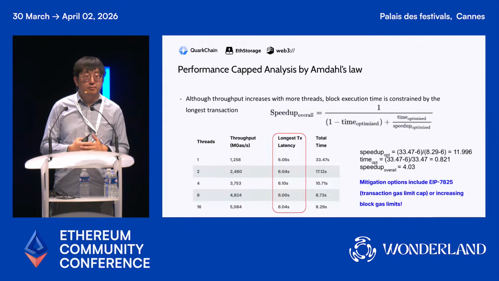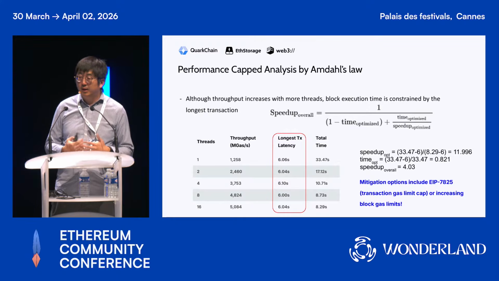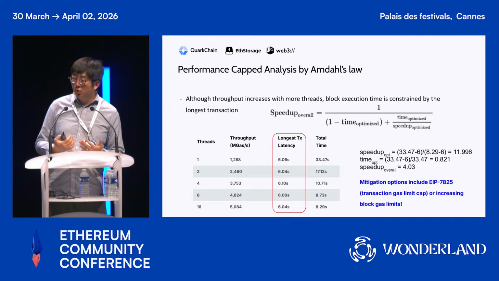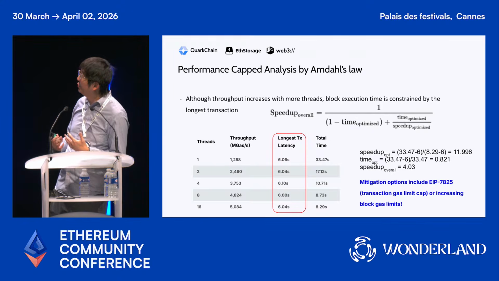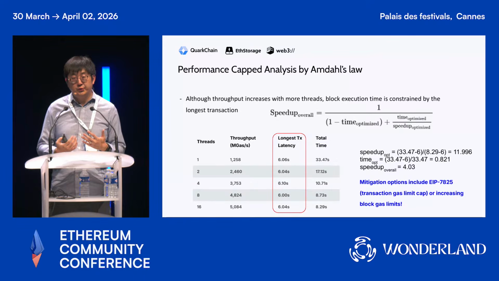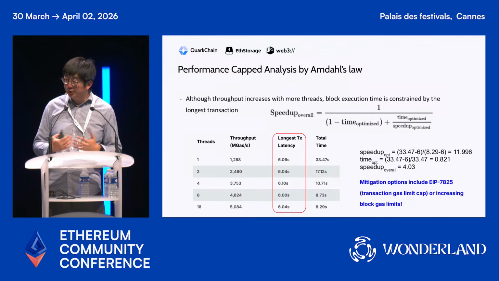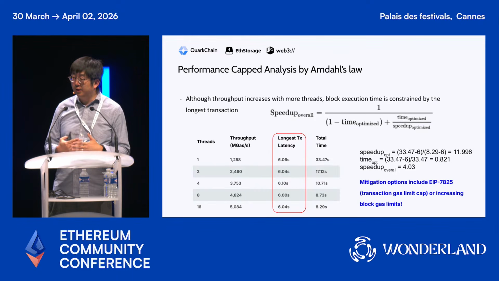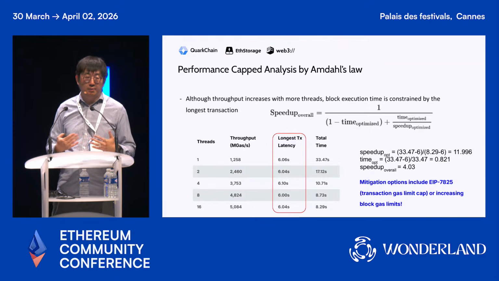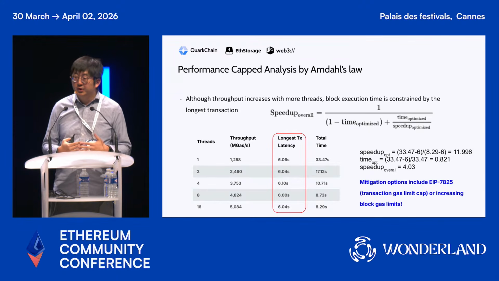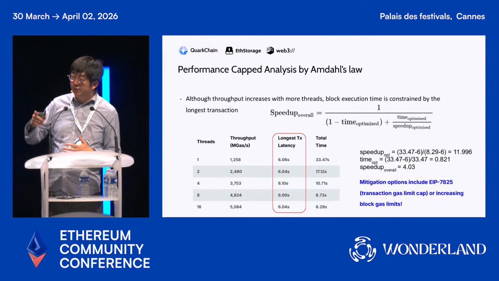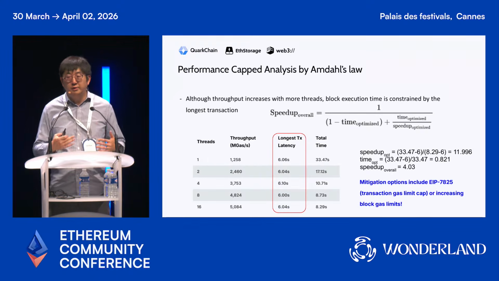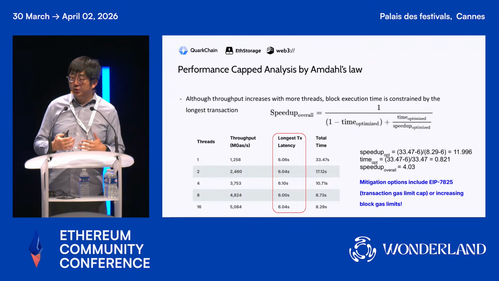The reason is that we found there are some transactions that can hardly be optimized by parallelization. There is the famous Amdahl's law, which tells us that even though we are able to increase the throughput by parallelizing all these transactions, the whole execution time will be limited by the longest transaction that can hardly be parallelized. Here is the famous equation, where we see the term 1 minus time optimized. That is the part accounting for the longest transaction.